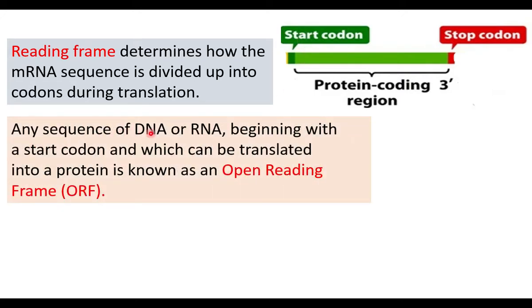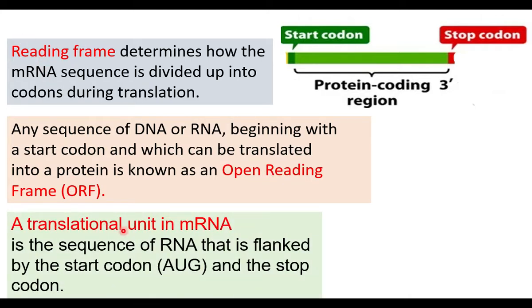Any sequence of DNA or RNA beginning with a start codon and which can be translated into protein is known as an open reading frame. This sequence begins with a start codon and is followed by some sequence which can be translated. So this is the open reading frame. Stop codon cannot be translated, so the stop codon is not a part of the open reading frame. Open reading frame is a part of the reading frame.